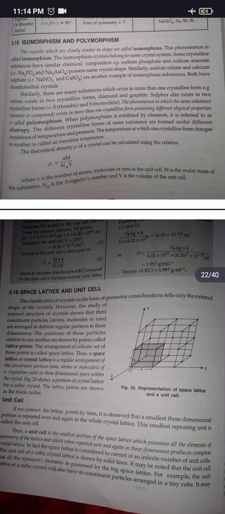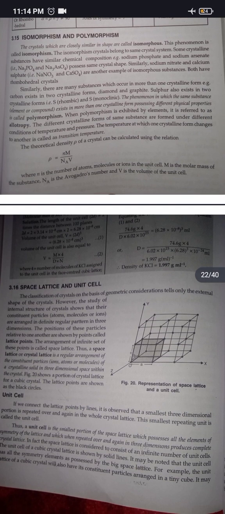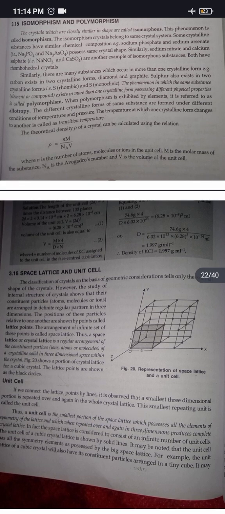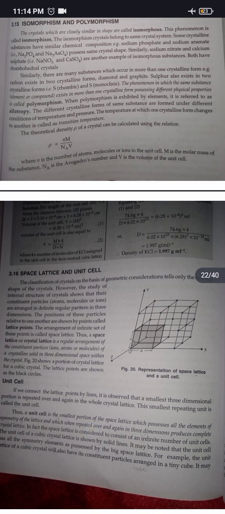If we connect the lattice points by lines, it is observed that the smallest 3 dimensional portion is repeated over and again in the whole crystal lattice. The smallest repeating unit is called the unit cell. Thus, a unit cell is the smallest portion of the space lattice which possesses all the elements of symmetry of the lattice and which, when repeated over and again in 3 dimensions, produces the complete crystal lattice. In fact, the space lattice is considered to consist of an infinite number of unit cells.